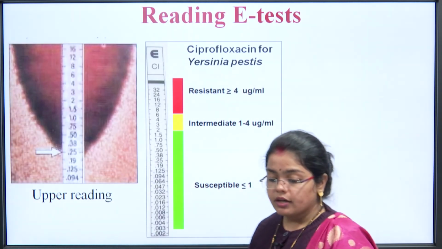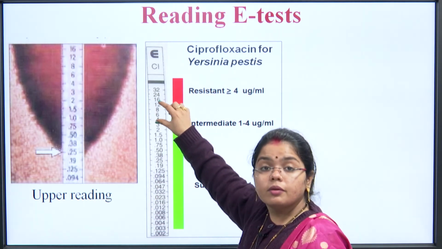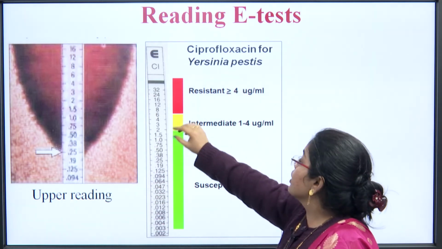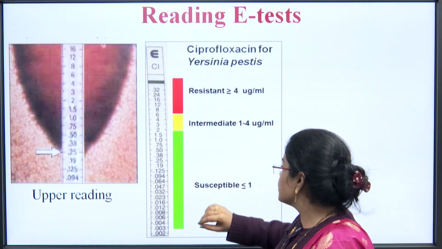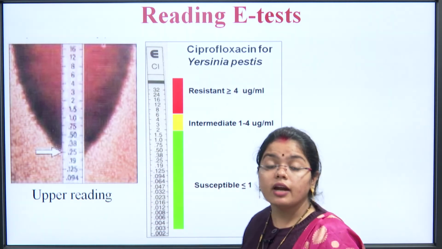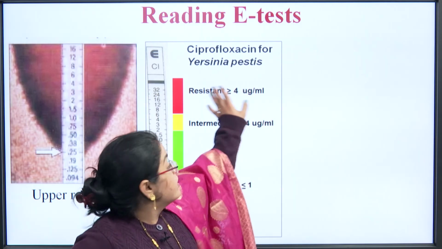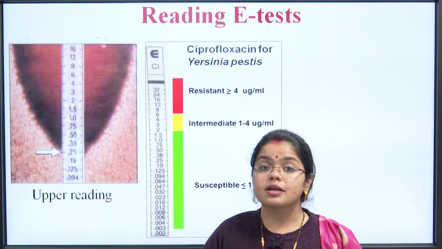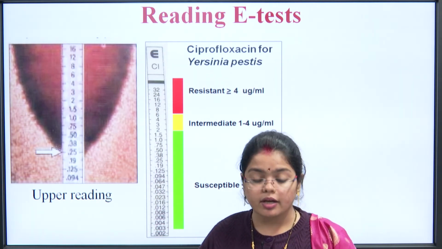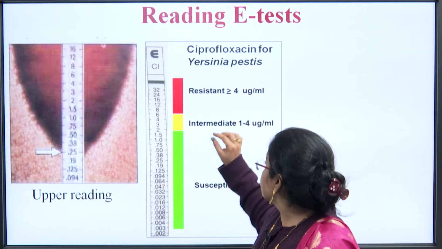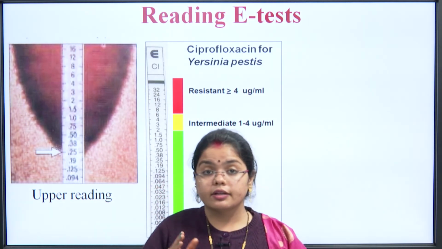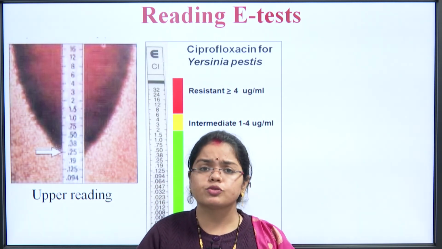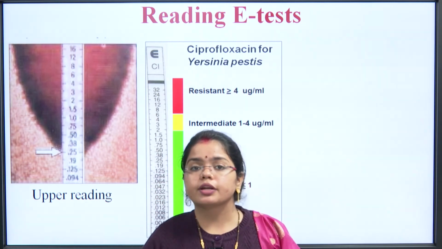How do we read the E-test? See, if the microorganisms are not being cleared beyond this limit, that means they are resistant. If they are being cleared here, that means they are intermediate, and if they are being cleared here, that means they are highly susceptible. If the growth is being observed even in the red area, that means a resistant organism is there, the organism is completely resistant to that particular antibiotic. If the microorganism is being cleared in the middle range, that means the susceptibility is intermediate, that means a higher concentration of antibiotic can be used to clear that microorganism.